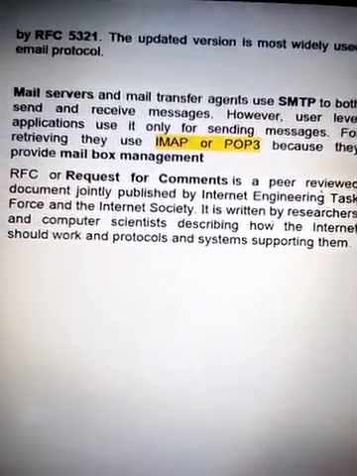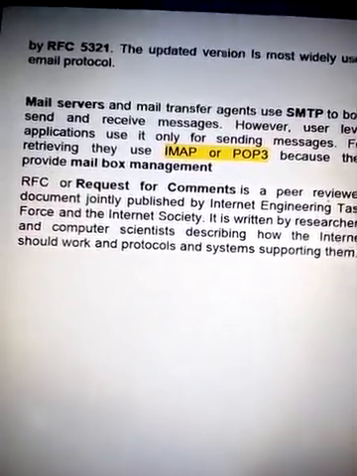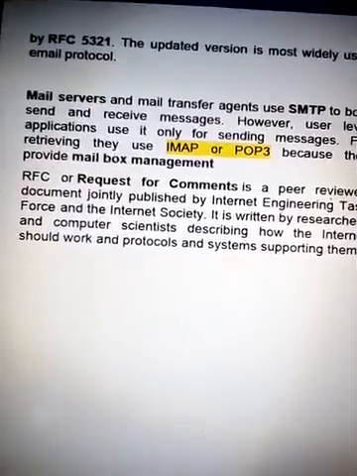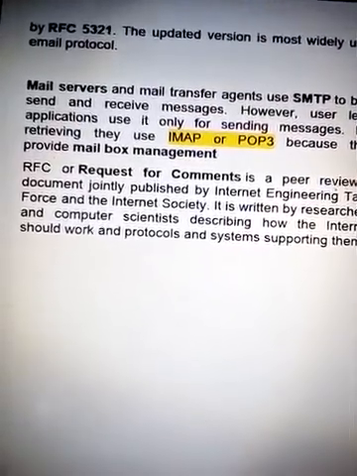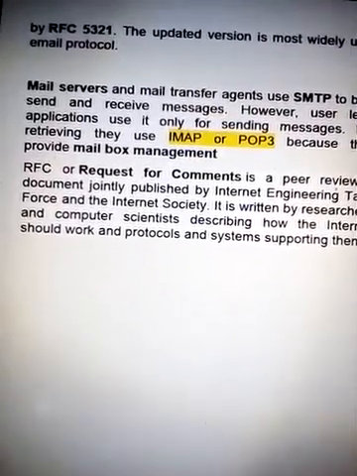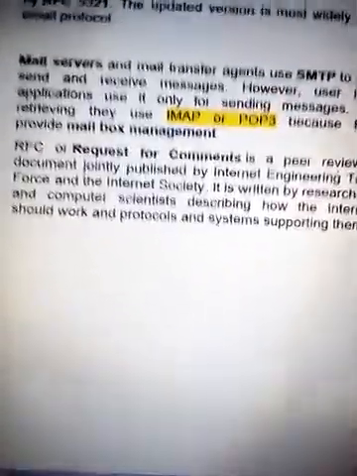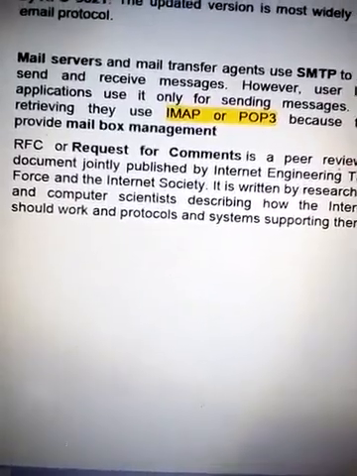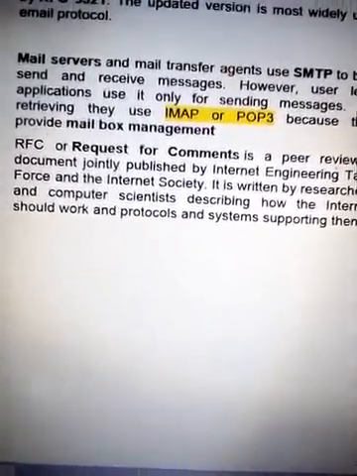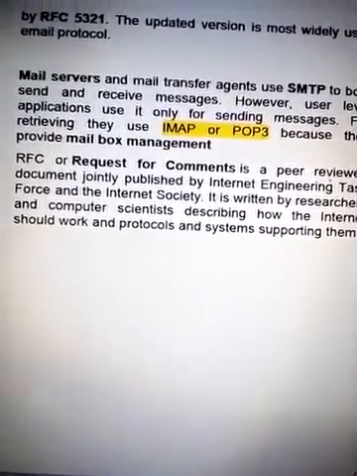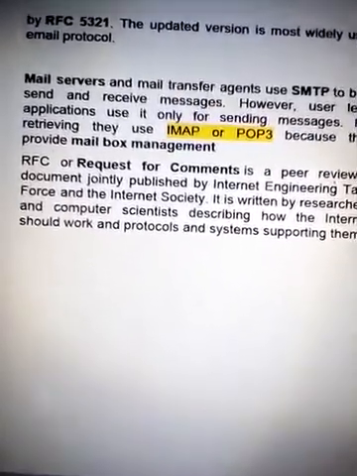So here is another protocol working on the same layer, the application layer, that is IMAP, that is Internet Message Access Protocol, or POP3 we are using here. Now these protocols we will discuss in the next video.